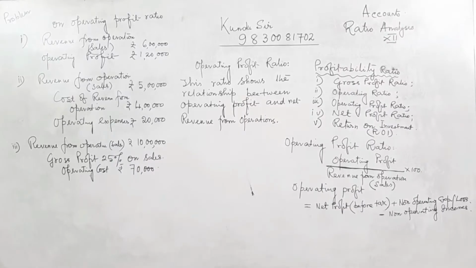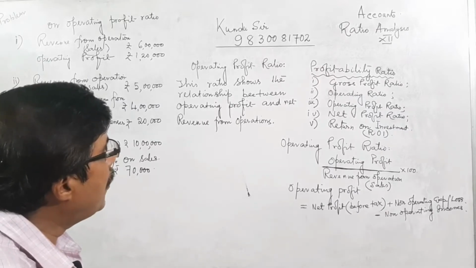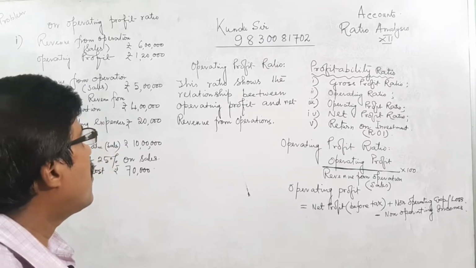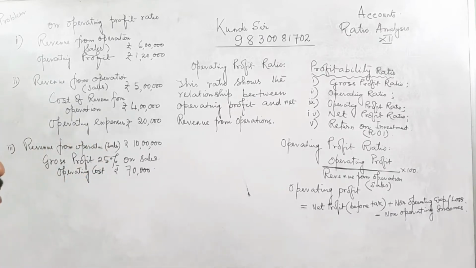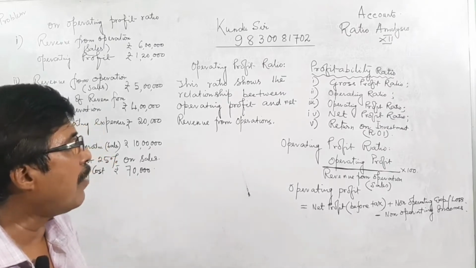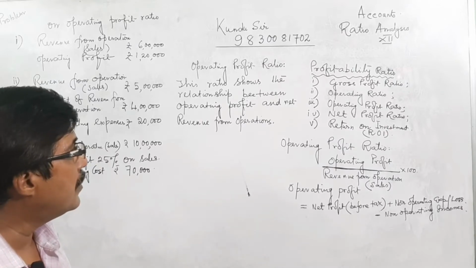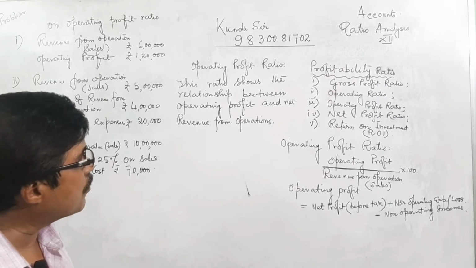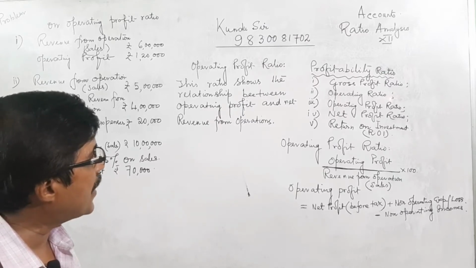Dear students, learners, now I am going to start the profitability ratio. Under profitability ratio, I am now focusing on operating profit ratio. There are 4 types of ratio: one is liquidity, second is solvency, third is turnover or activity, and fourth is profitability. In the last class, I gave examples with few ideas about gross profit ratio and operating ratio.